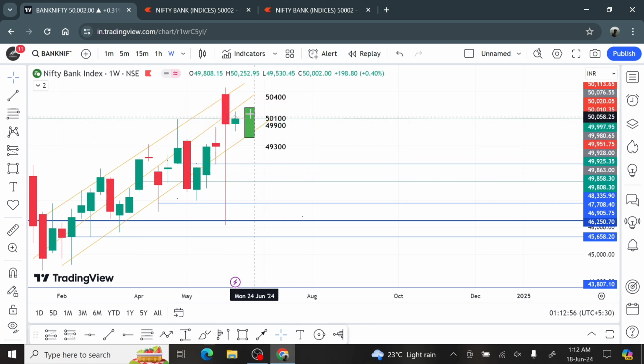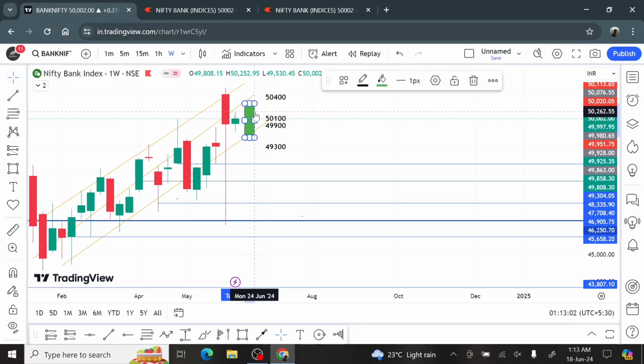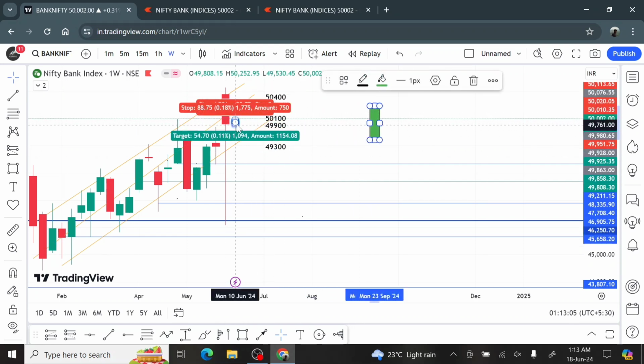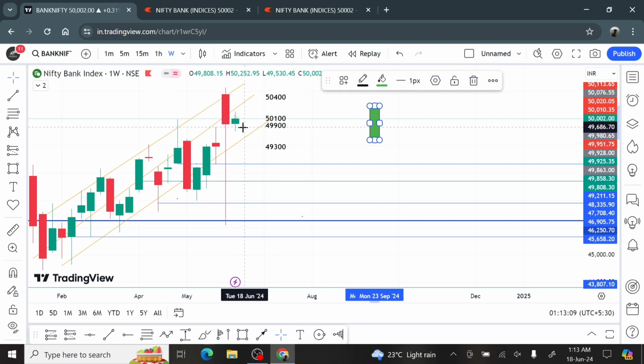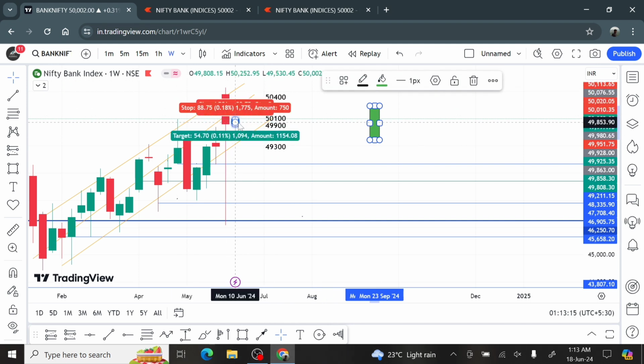ये वाला candle real है. This one is the one that I drew. It's just a triangle, so it's what I drew. So इसको हटा देंगे पहले. So based on the recent week, it is closed at 50,000 approximately. You can see in here opening वाला price देख सकते हो इसका. Sorry, closing वाला 50,000 पे close हुआ है.